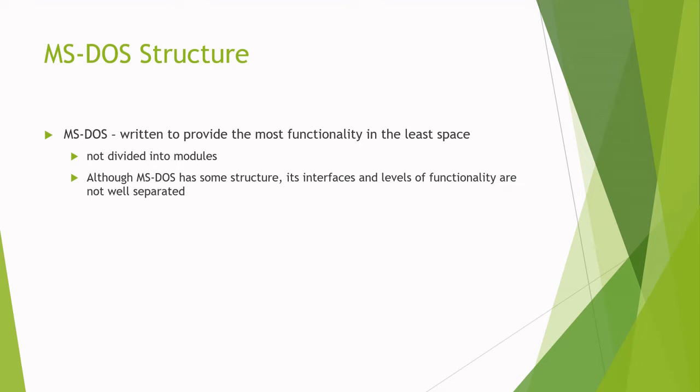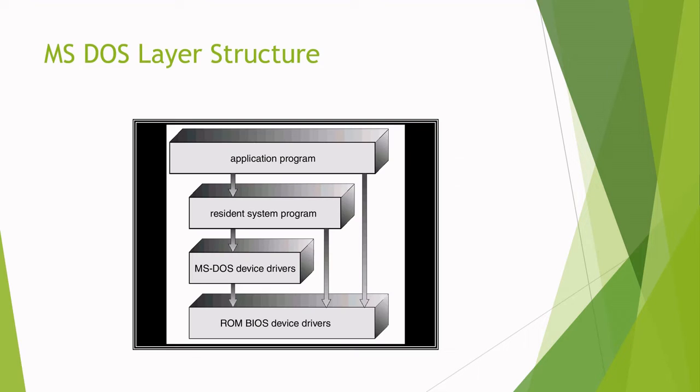Actually, the developers of MS-DOS did not know that it would become so popular. MS-DOS was written to provide the most functionality in the least space. That is, the hardware requirement for MS-DOS was very limited, and it was not divided into modules. MS-DOS had some structure, but its interfaces and levels of functionality are not well separated. The structure of MS-DOS is shown.